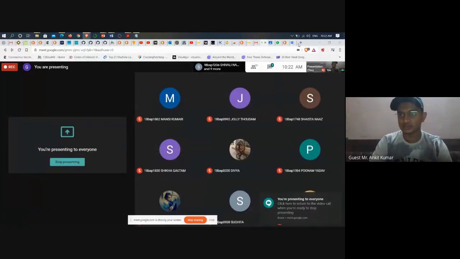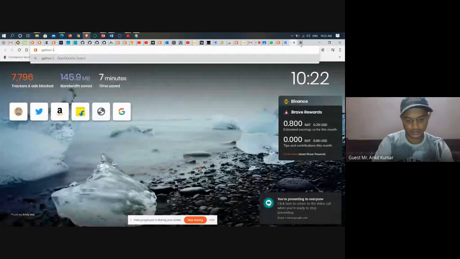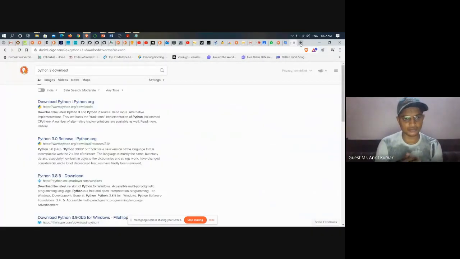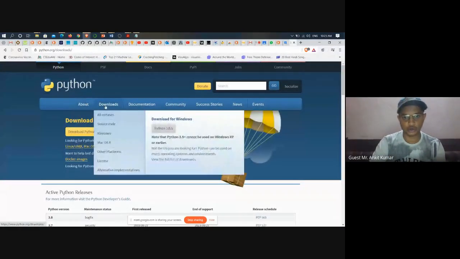So first, I make the Python 3 download. I'm just going to type it straight away. I'm using DuckDuckGo instead of Google.com because it safeguards our privacy. So I'm going to click here at the download, and I'm going to click at all the releases. You can see here that the latest one that is available for us to download is Python 3.8.5, right? So instead of going for Python 3.8.5, I'm going to prefer to use Python 3.6.